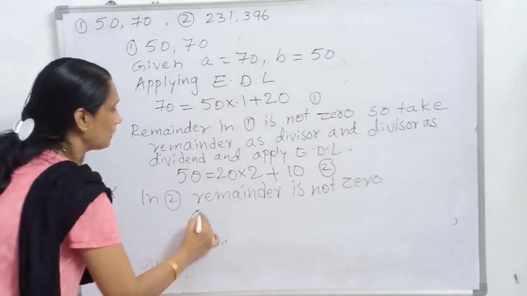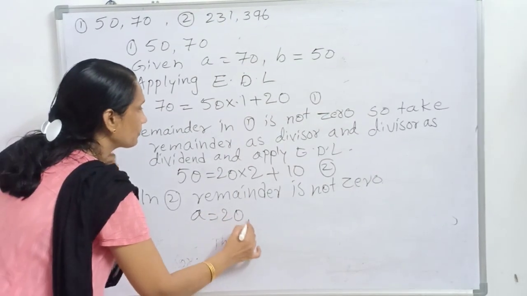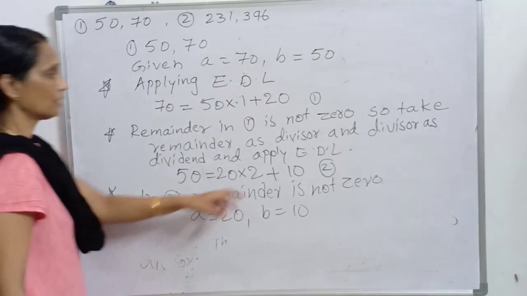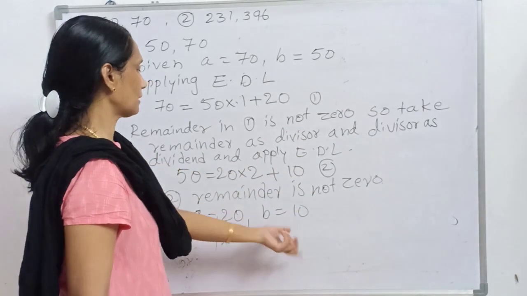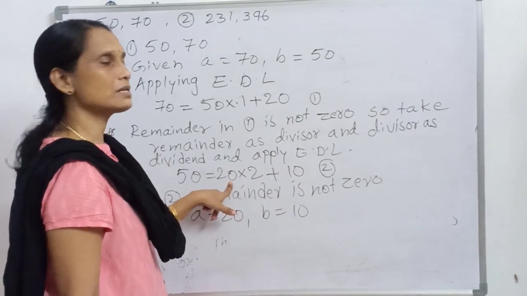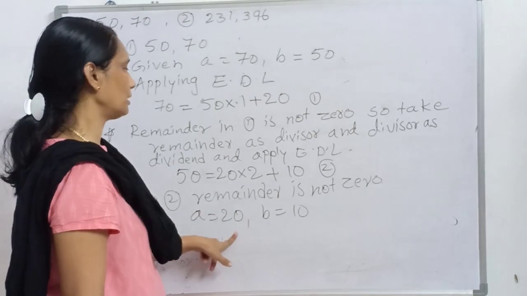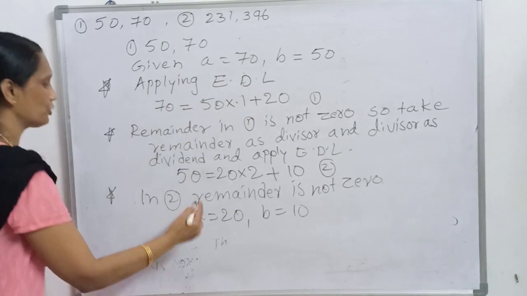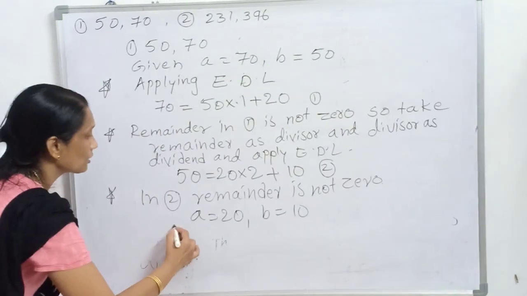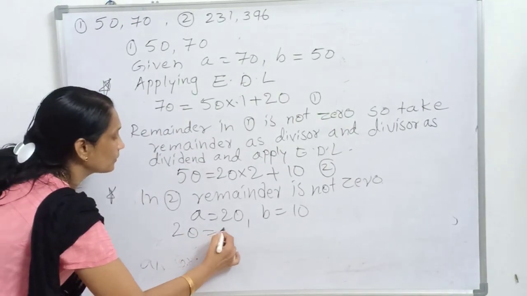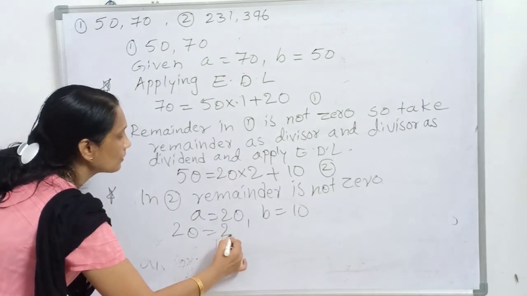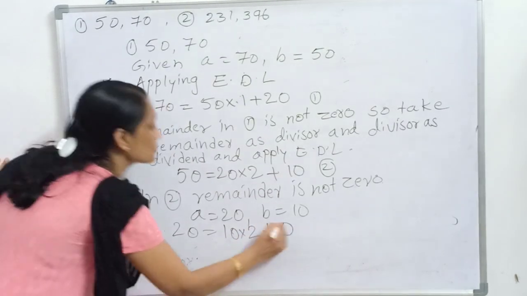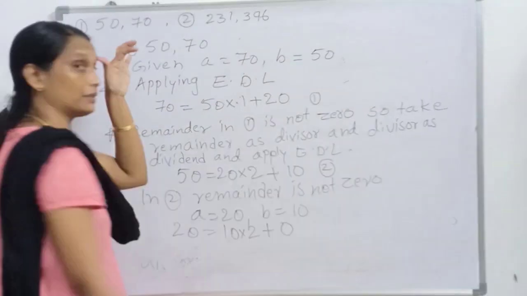Here A is equal to 20 and you have to take B as 10, that means remainder as divisor and divisor as dividend. Now apply it. 20 is equal to 10 into 2 plus 0. Okay, we got 0 as the remainder.